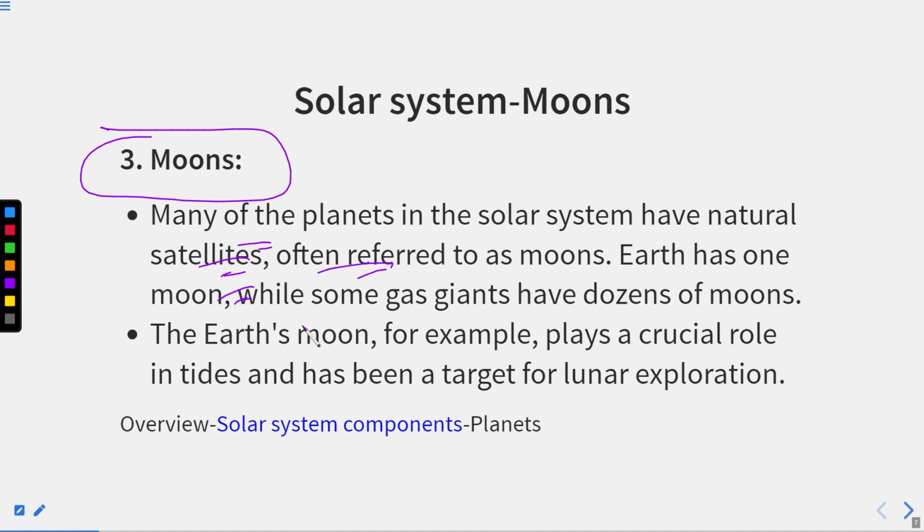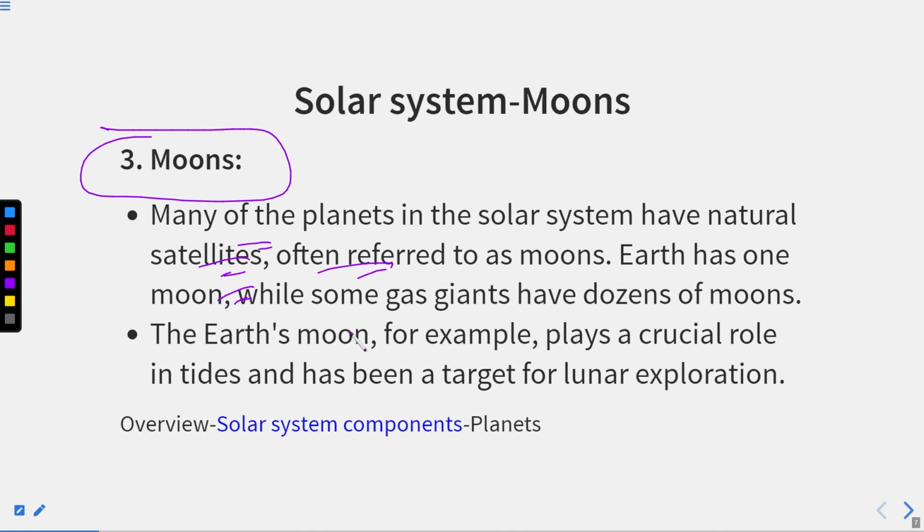Okay, so there is no limit on moons. One planet could have many moons, one planet could have limited moons, and one planet may not have any moon. So there is no restriction on the number of moons a planet should have. All right.